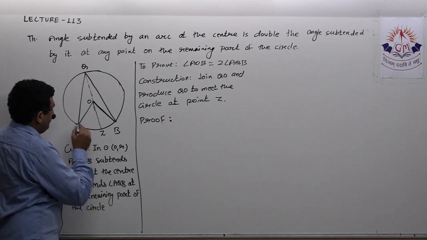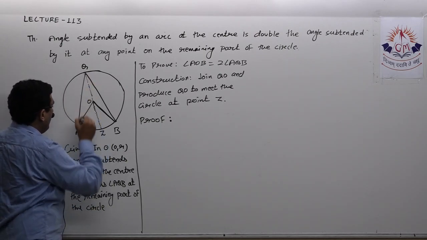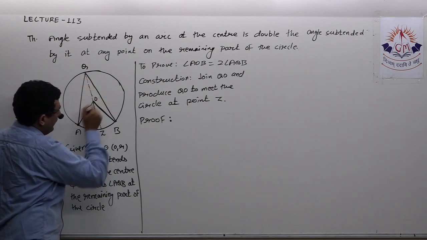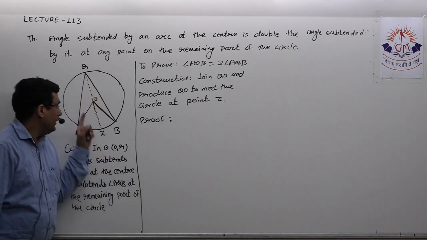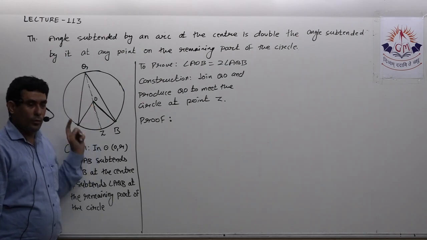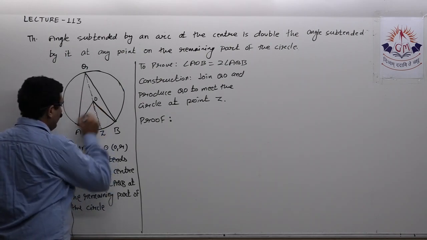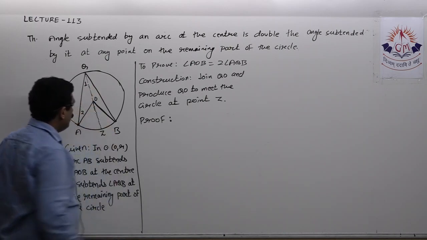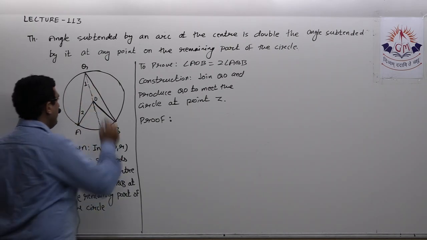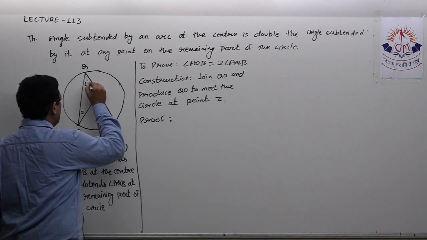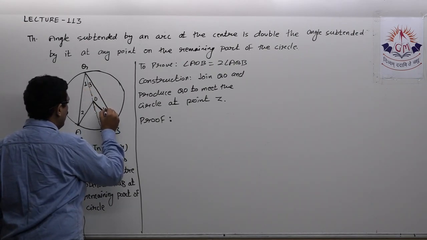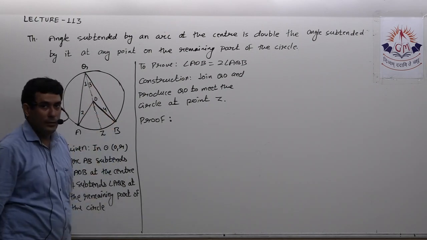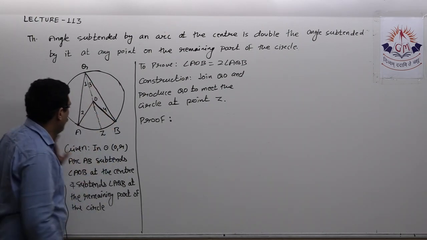See, in triangle QAO, QO is equal to AO. Why? Radii of the same circle. Now, in a triangle, if two sides are equal, opposite angles are equal, so I can say angle 1 equals angle 2. Similarly, I can say angle 3 is equal to angle 4, because again I have OQ equal to OB. 1 equal to 2, 3 equal to 4.